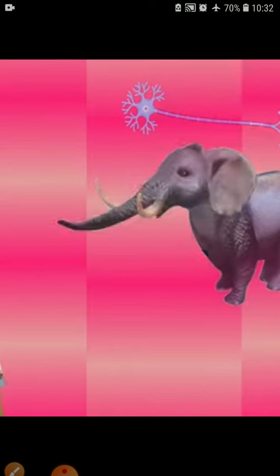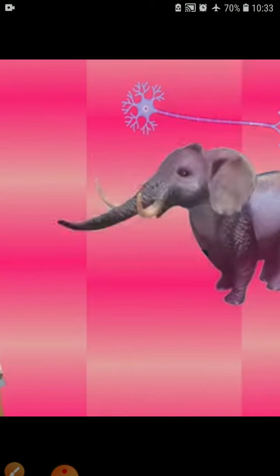Whether the organism has a huge body or a smaller one, in both the cell size would be the same, isn't it? So we can say there is no connection between the size of the body and the size of the cell. The size of the cell has no relation to the size of the body of the organism.